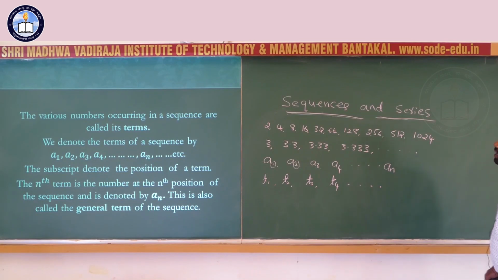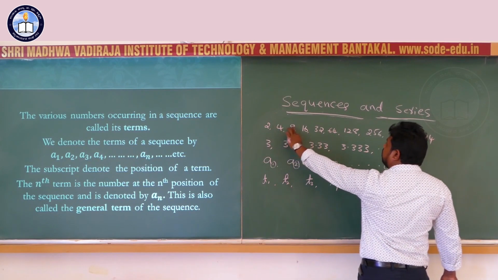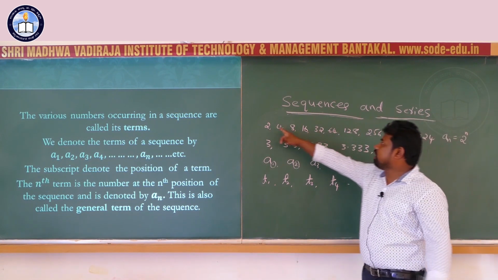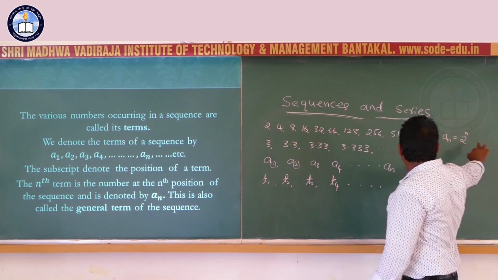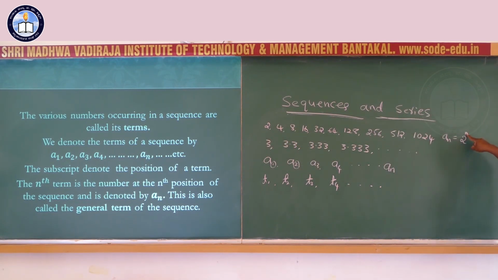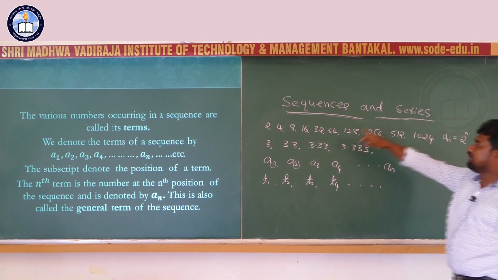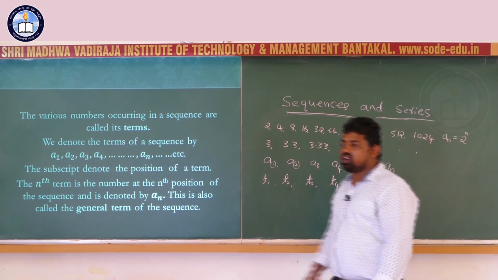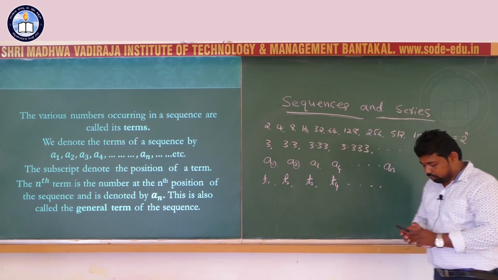General term. In the first example, 2, 4, 8, 16, 32, the nth term can be written as 2 power n. The nth term an equals 2 power n. For the first term take n equal to 1, 2 power 1, 2. Second term take n equal to 2, 2 square, 4. Third term take n equal to 3, 2 power 3, 8. Here the nth term is 2 power n. The nth term is called the general term of the sequence.